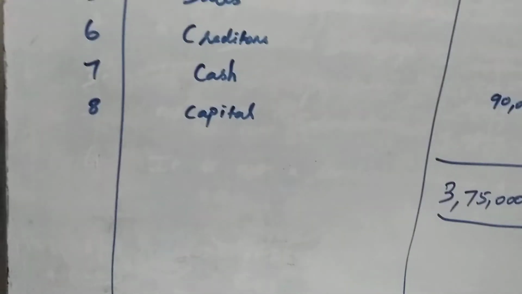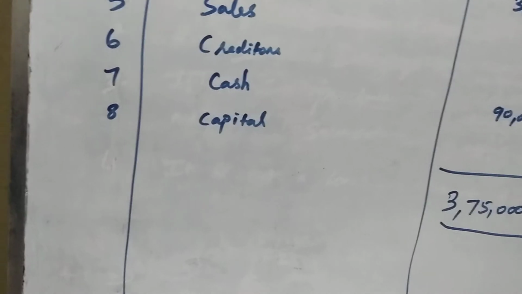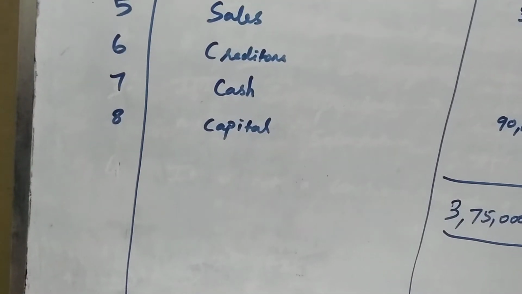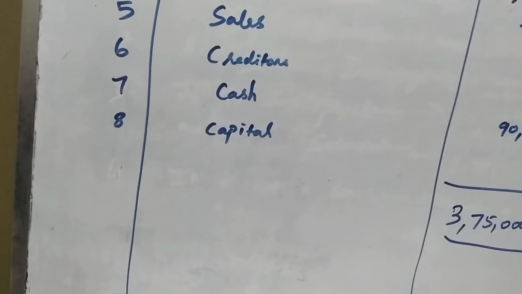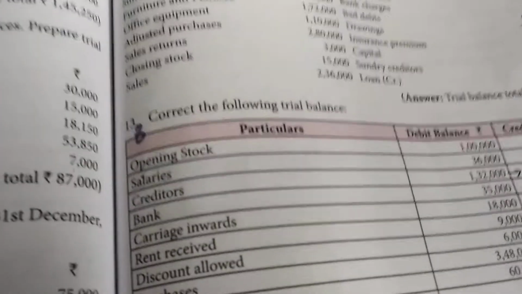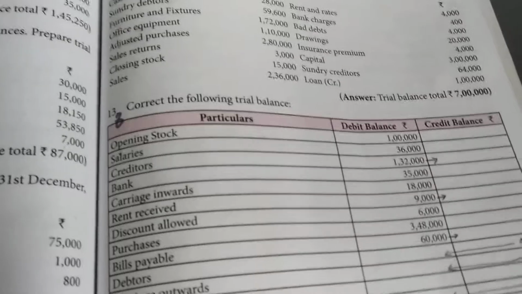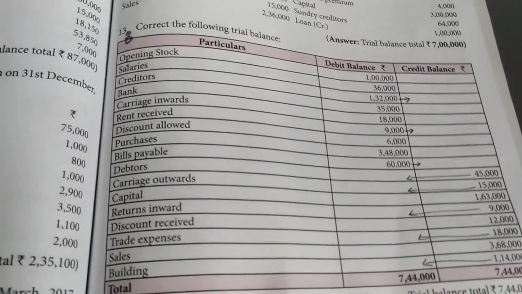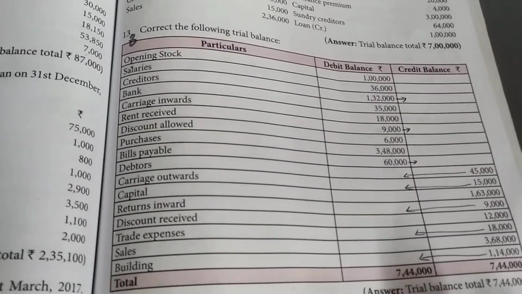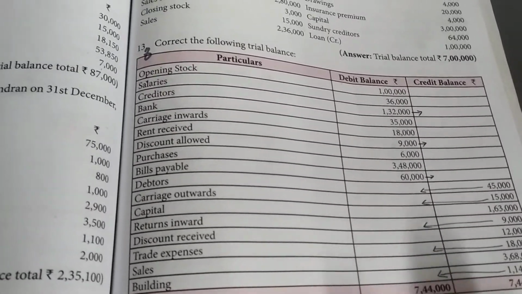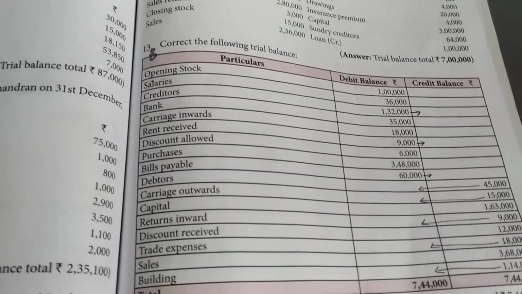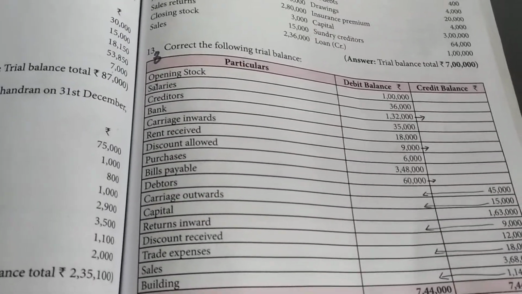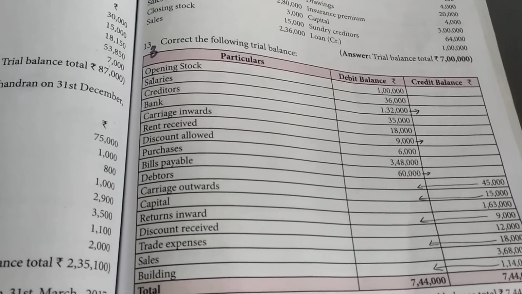So now we are going to do the last problem of the exercise. Problem number 8. Correct the following trial balance. They have already prepared a trial balance, and this trial balance has certain errors in it. Now we are going to correct and reframe a new trial balance. Shall we do it now?